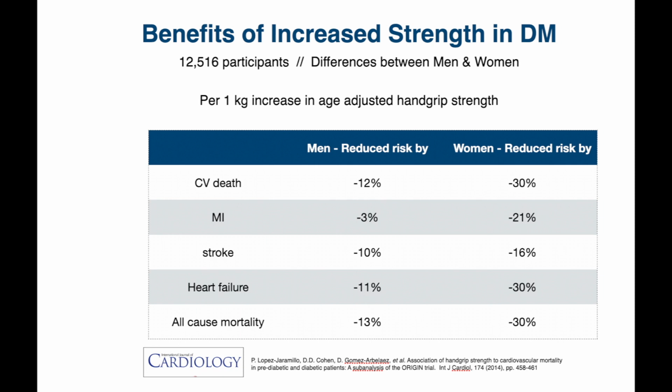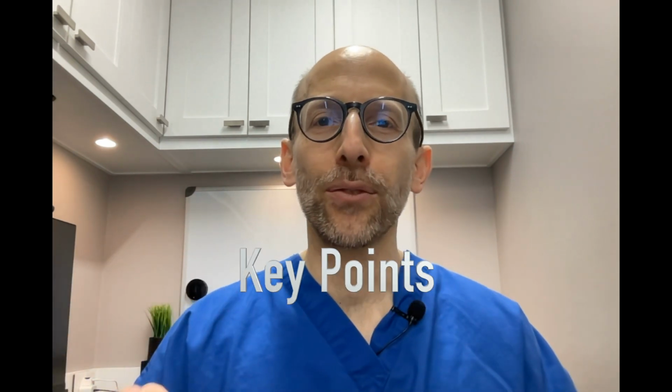And for women, similarly, they found even better benefits. So per 1 kilogram increase in strength was associated with a 30% reduced risk of cardiovascular disease death, 21% reduced risk of heart attack, 16% reduced risk of stroke, 30% reduced risk of heart failure, and 30% reduced risk of death. Let's wrap up this video and go over a few key points.